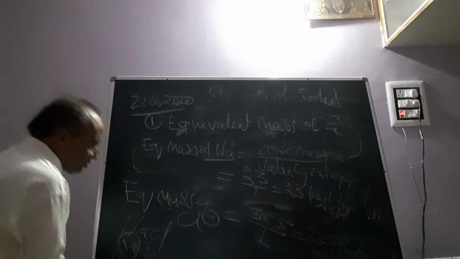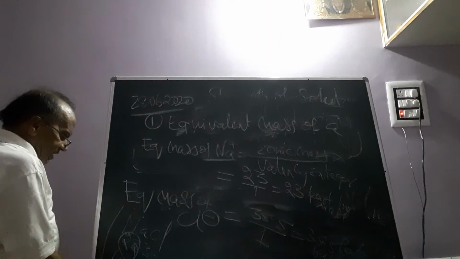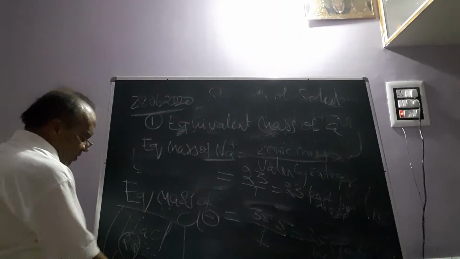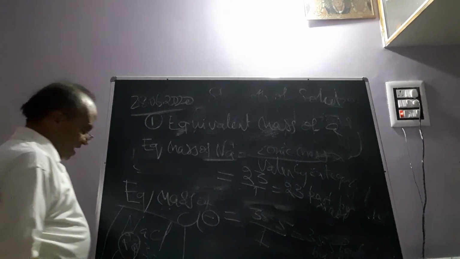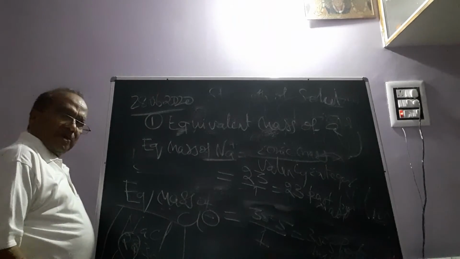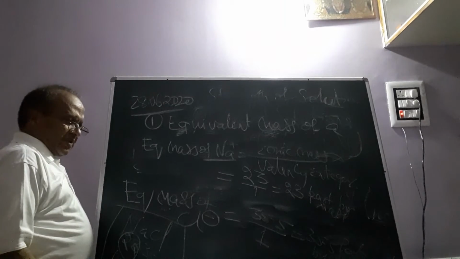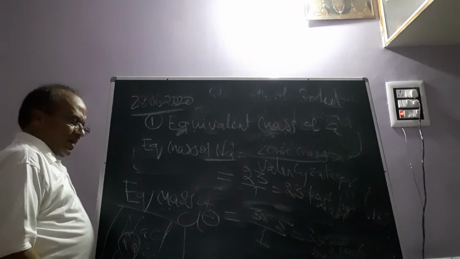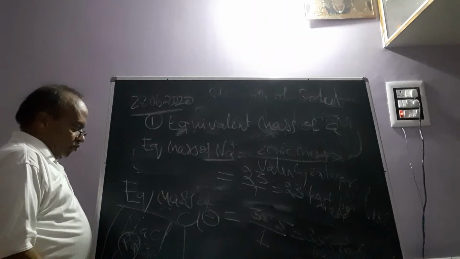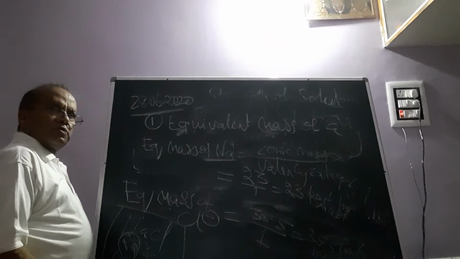So we can conclude that equal equivalent masses of different constituent ions combine to constitute a compound.